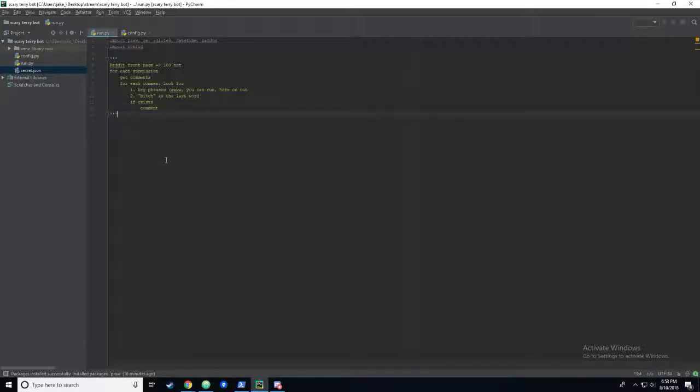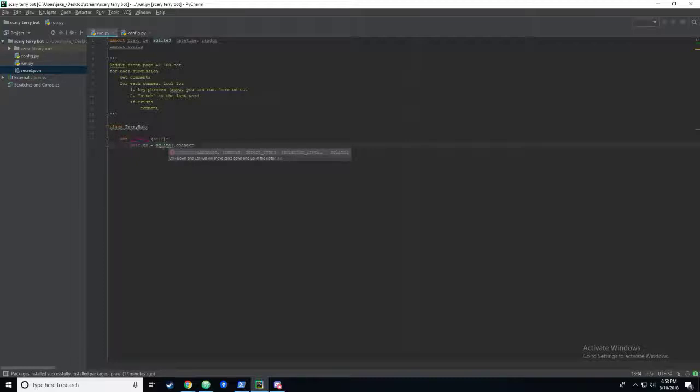So let's go ahead and, since we're going to be needing a database connection and a connection to the Reddit wrapper and things like that, we should probably create a class. We'll call it TerryBot and create an initialize method, and go ahead and open a connection.